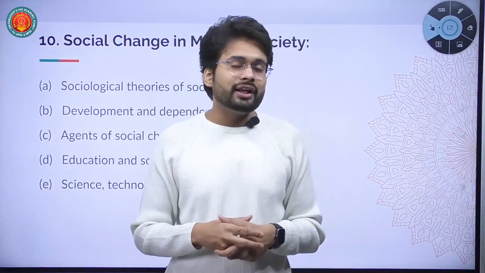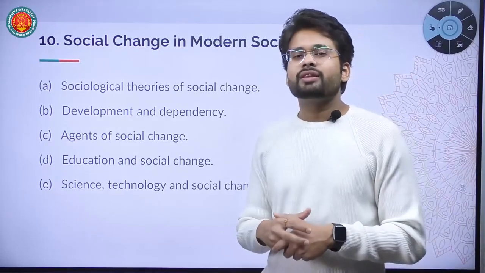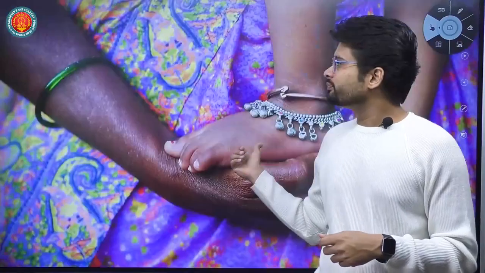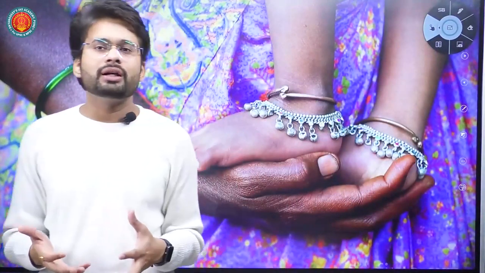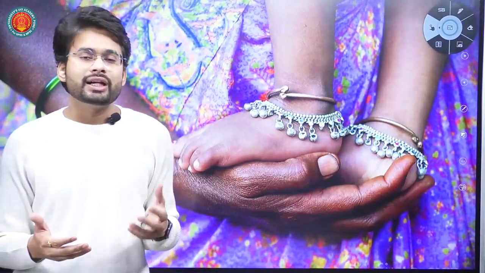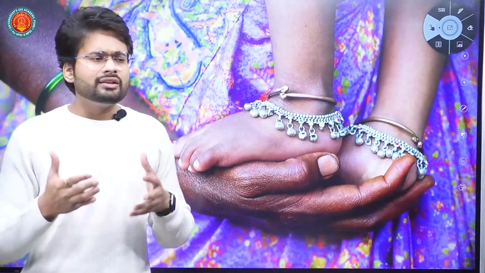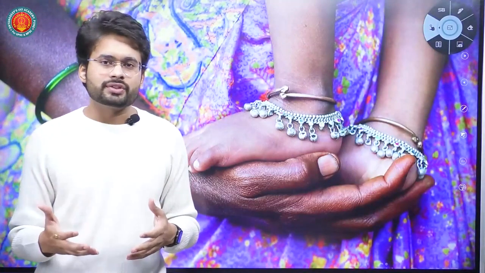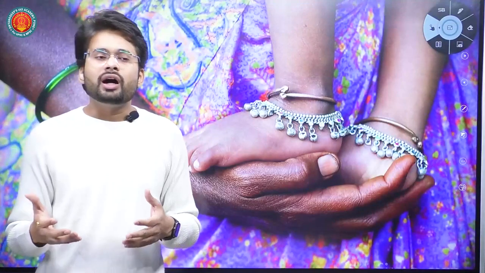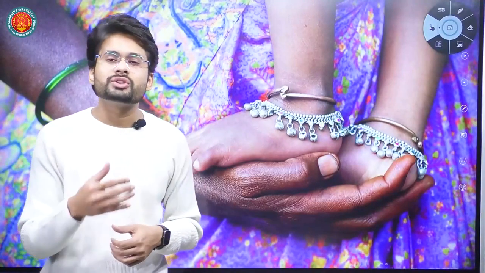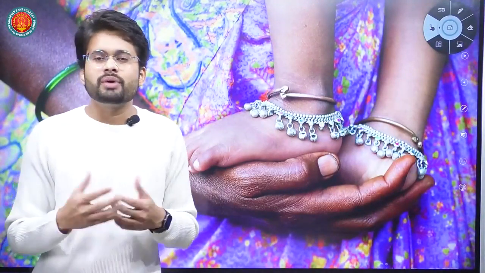Okay, that was chapter 10 in which we are going to study social change conceptually, sociologically. And this was the end of paper 1. And in paper 2, we are going to apply the concepts of chapter 1 to chapter 10 to understand social changes, society, social structures and functions. Basically, paper 1 of sociology is nothing but the foundation of sociological concepts at a global level. How different sociologists at a global level have contributed to the study of society, to the study of sociology. This was the part of paper 1.